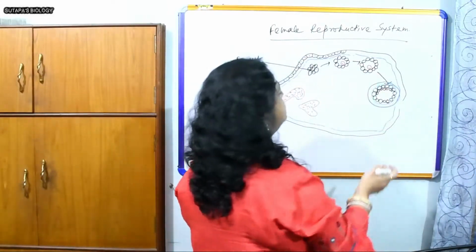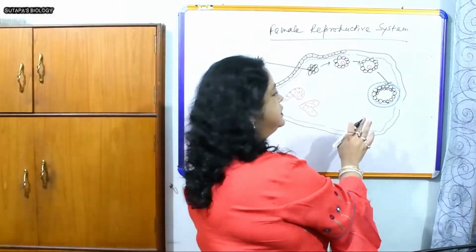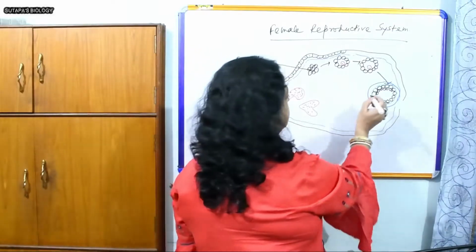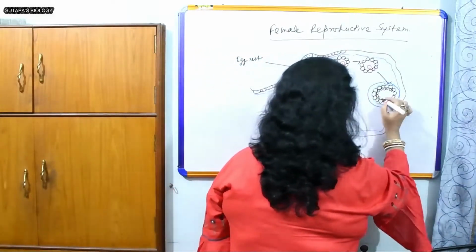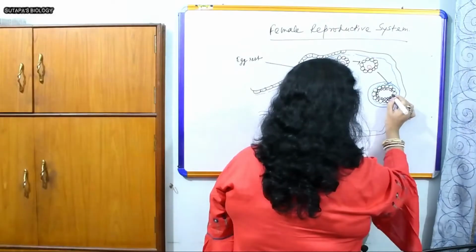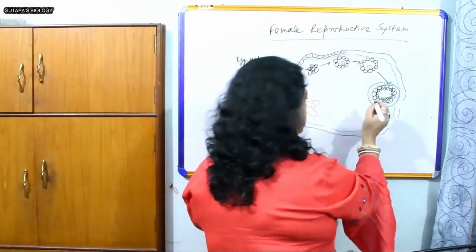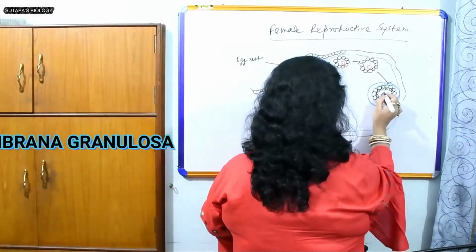Actually, with cell division, all mitotic divisions are taking place and the cells are increasing in number. So now the membrana granulosa is completely crowded with many cells, and among these some will surround the ovum.